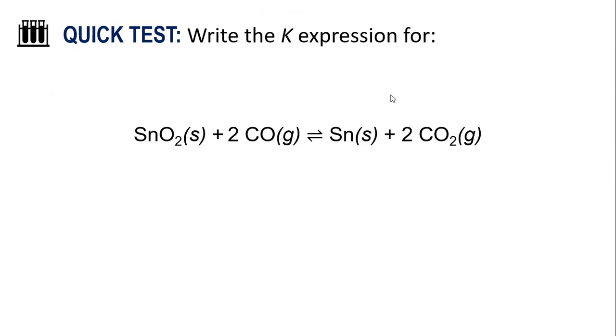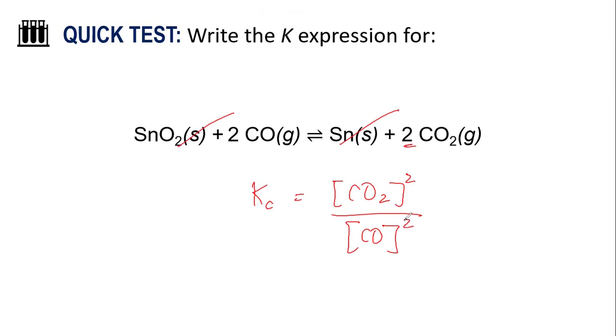So again, a little quick test. What is your K expression for this one? Take note, these are not included. Let's check the balanced equation. That's balanced. So Kc is equal to the concentration of carbon dioxide raised to the power of 2 over the concentration of your carbon monoxide raised to the power of 2. So that's your K expression.